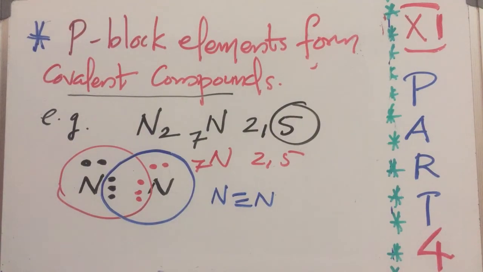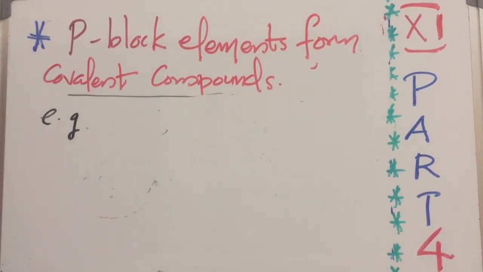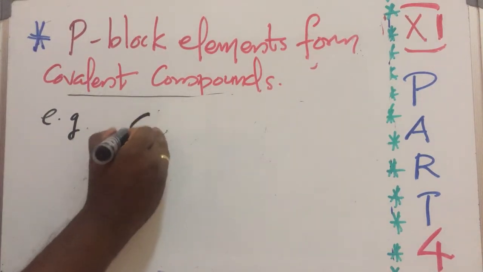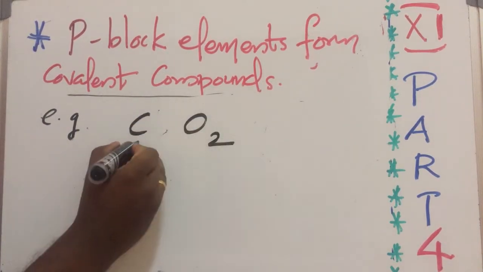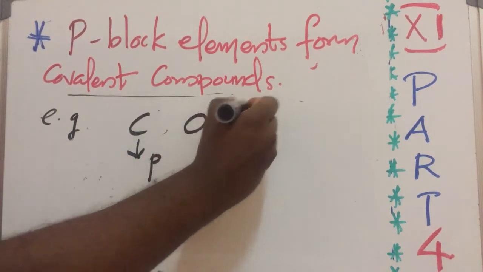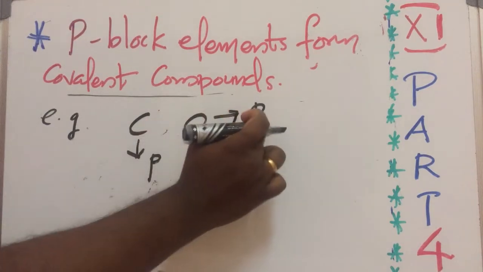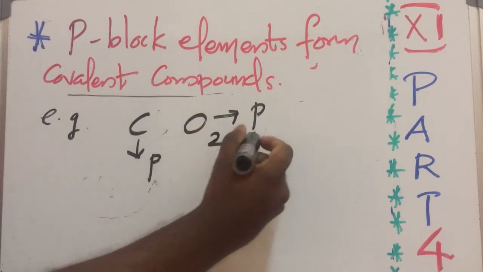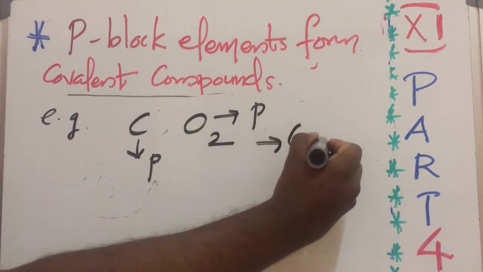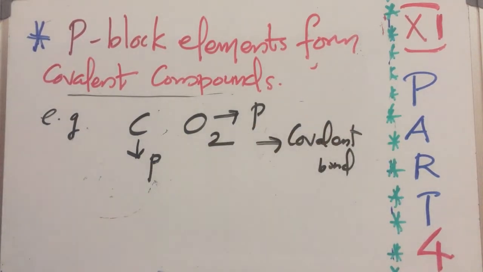Okay, and one more example is carbon dioxide. Carbon is from the p block and oxygen is also from the p block. So p block and p block, what type of bond will form? Covalent bond. Okay, so p block elements combine to form covalent bonds.